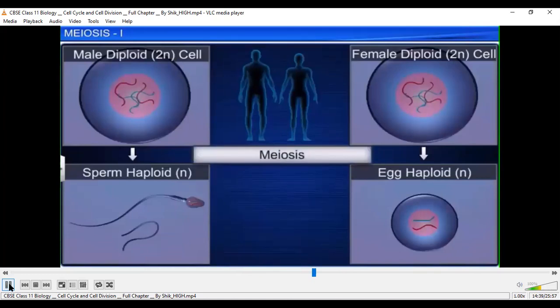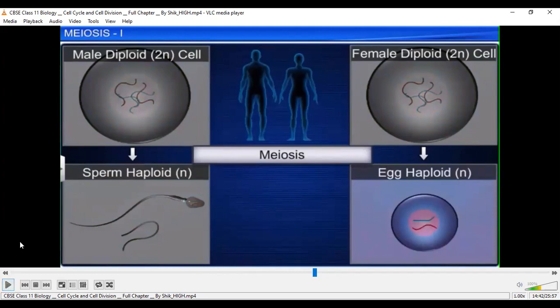Next, if we come across meiosis, where does it operate? Meiosis operates in the reproductive cells, because mitosis operates in somatic or vegetative cells, whereas meiosis occurs in the reproductive cells, that we know. So here the parent cell will be diploid in nature, 2n, followed by meiosis that results in the formation of a haploid set of gametes.